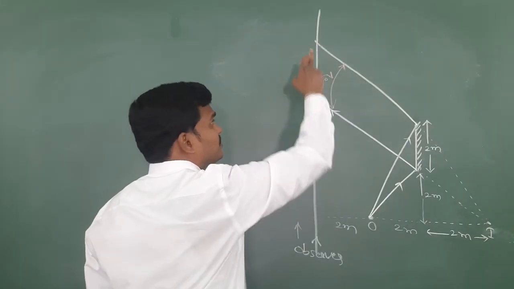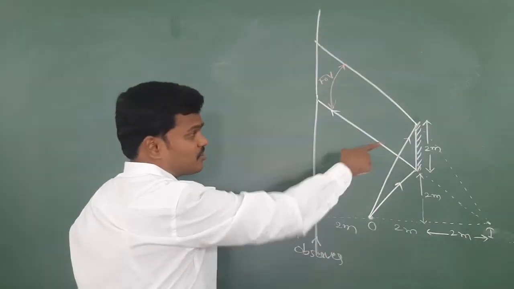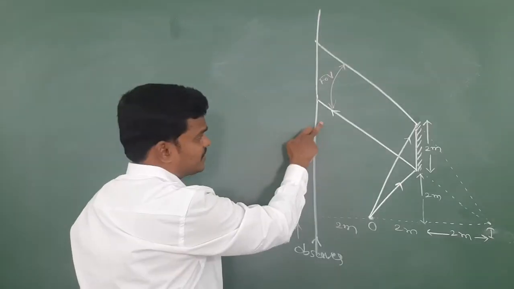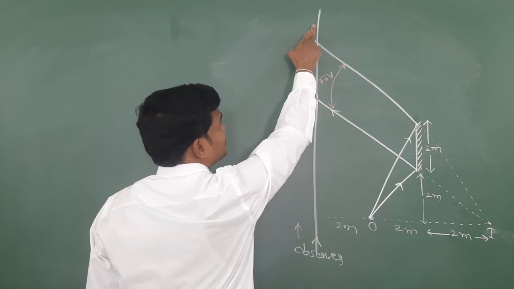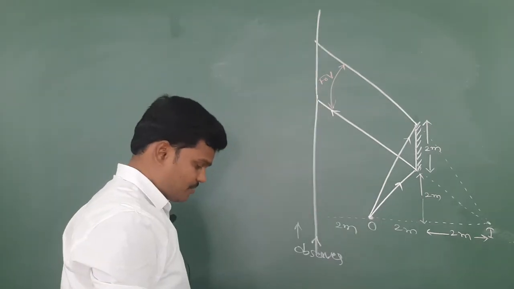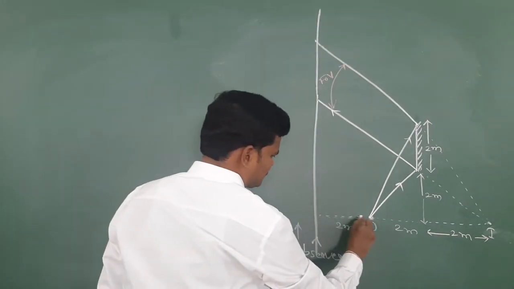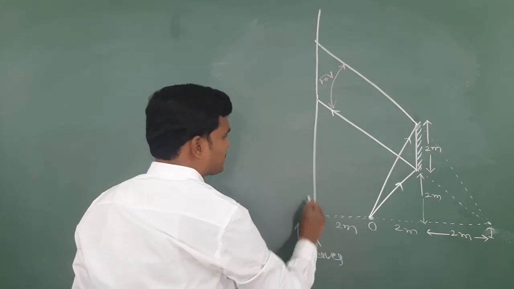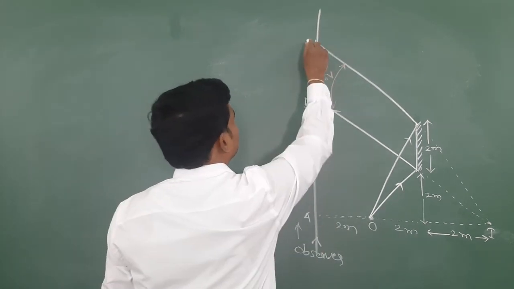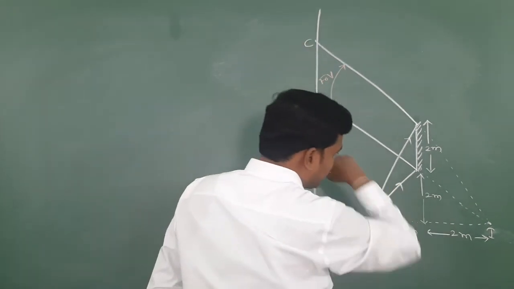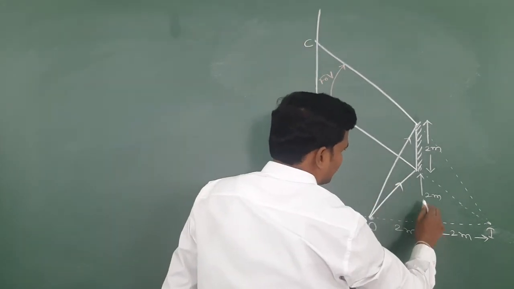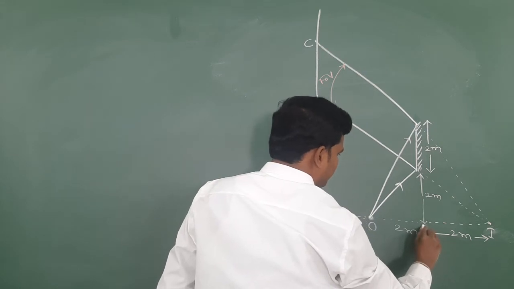From here to here he is able to see the image of the object. If he stands here, he is unable to see the image. If he is here, he is unable to see the image. Let us give proper names for understanding: this is A, this is B, C. Let me give some names. Here I am giving the name P.